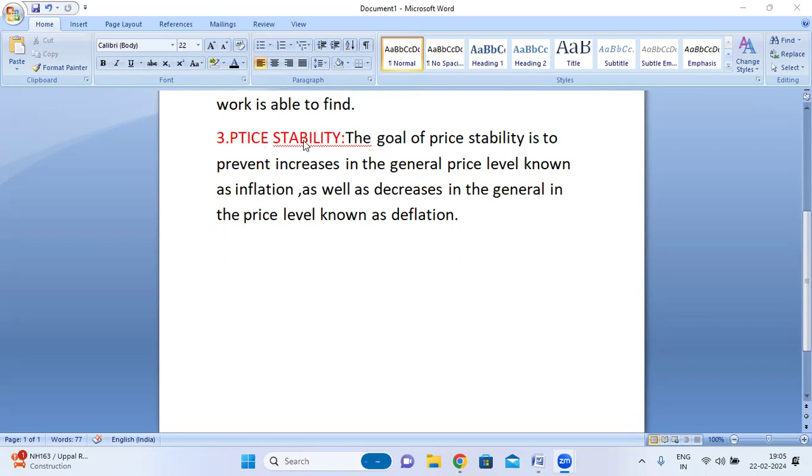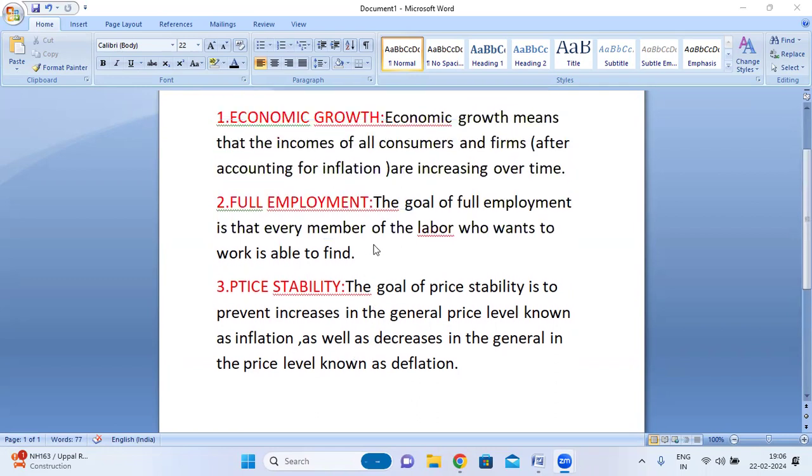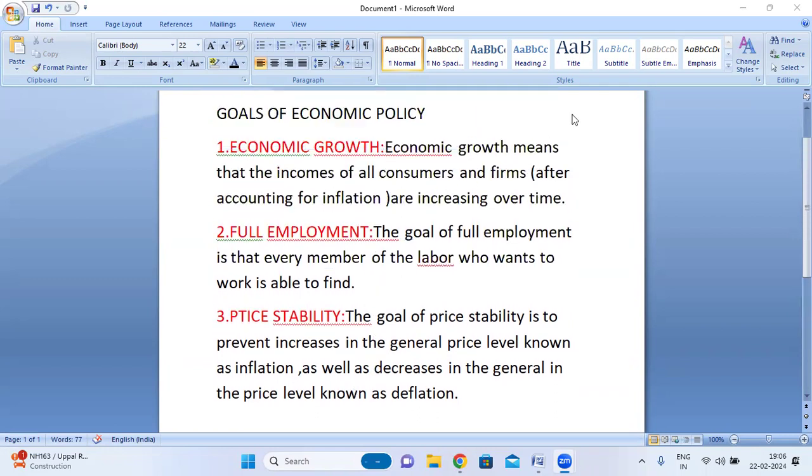Next, price stability. The goal of price stability is to prevent increases in the general price level, known as inflation, as well as decreases in the general price level, known as deflation. This is price stability, and it is also one of the goals of economic policy.